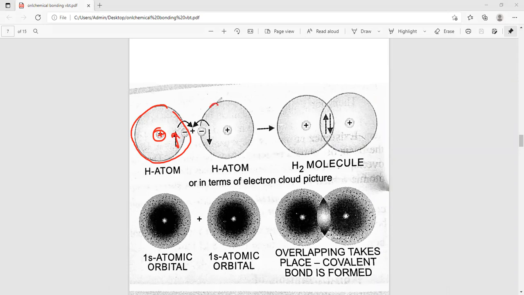The second hydrogen atom has its electron in anti-clockwise direction. They overlap each other and a hydrogen molecule is formed, right? So the direction of the electrons must be opposite. 1s overlaps and forms the H2 bond.